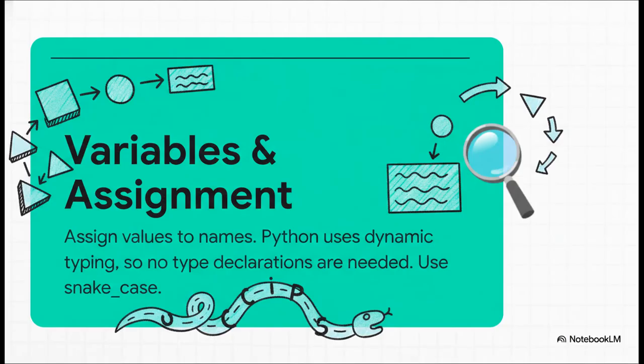First up, variables, the absolute building blocks. In Python, it's dead simple. You just give a value a name. That's it. You don't have to declare a type or anything. That's what we call dynamic typing. And here's a pro tip, something interviewers look for. Always, always use snake_case for your variable names. It's the gold standard for readable Python code.